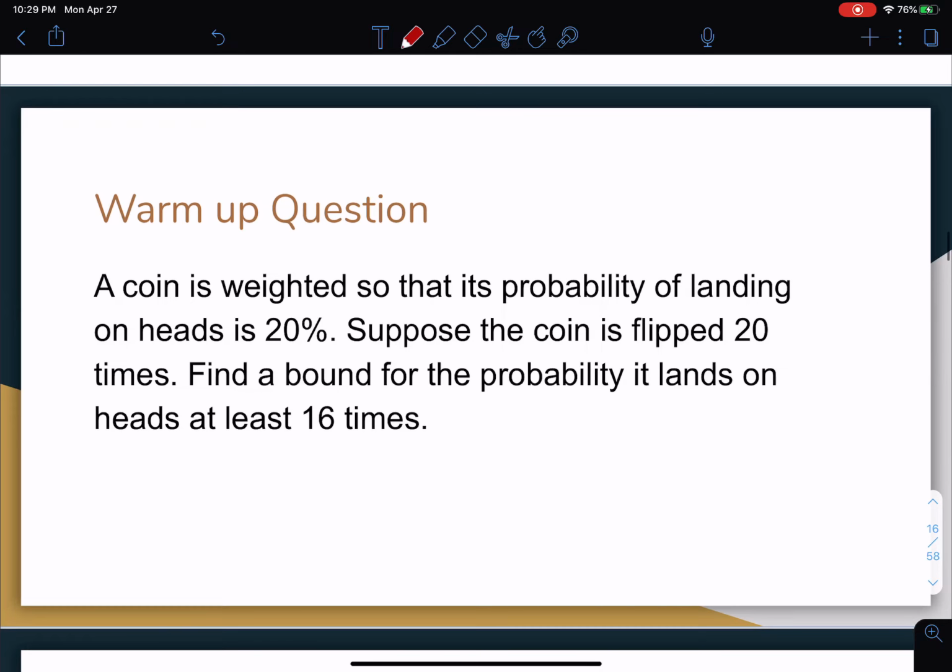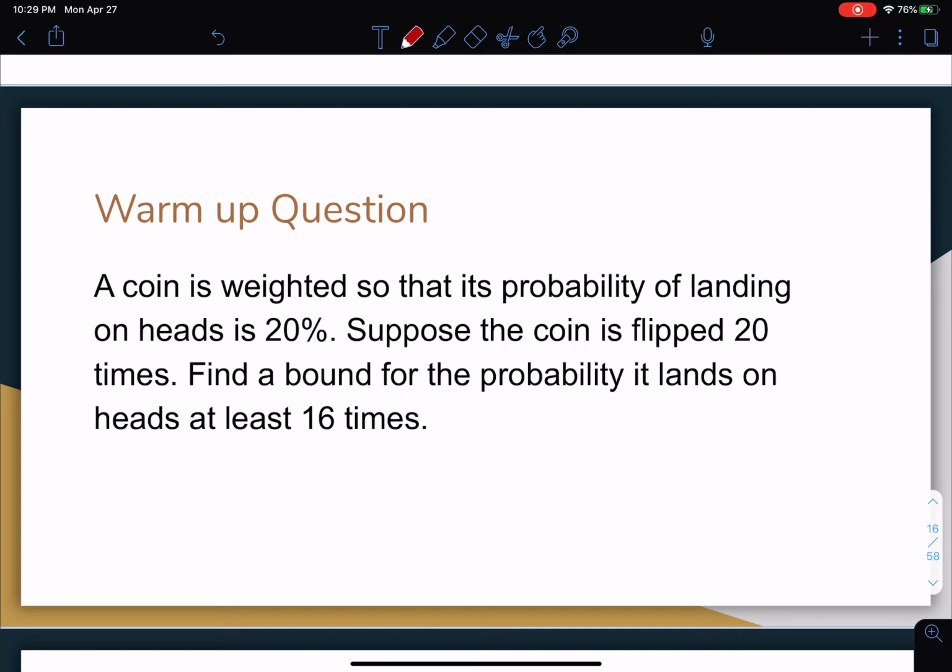Perfect. So this is a warm-up question. We do have a more intricate question right after this, which I'm going to be skipping over because it still uses the same ideas as this one. And once you understand this warm-up question, you can solve the other one with more ease. So I'm going to be skipping over that one and going through this one.